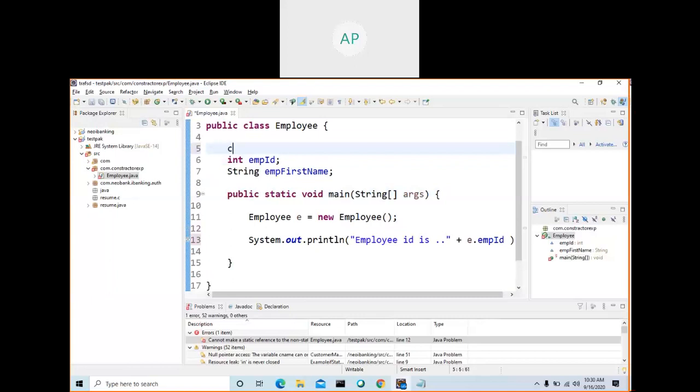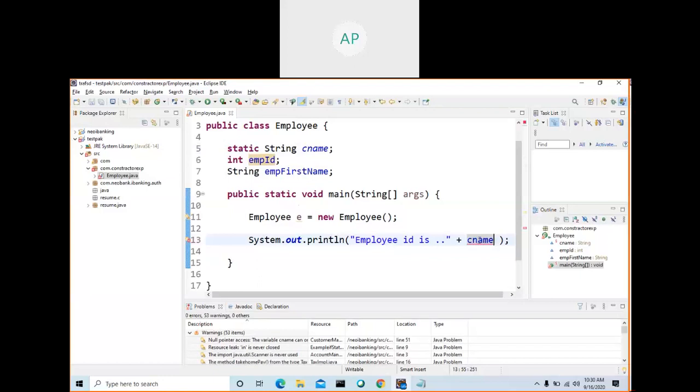If you make the variable static, and string static, then you can access that variable. See, there is no error.